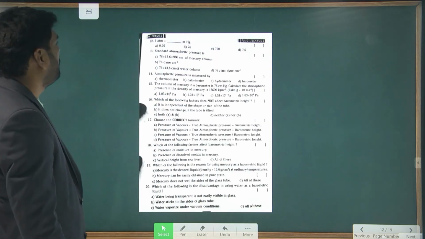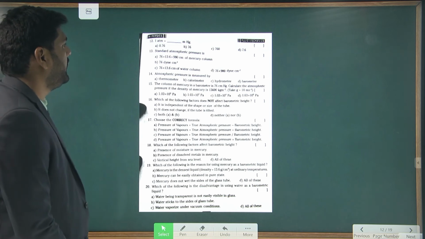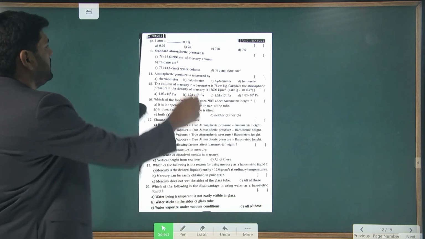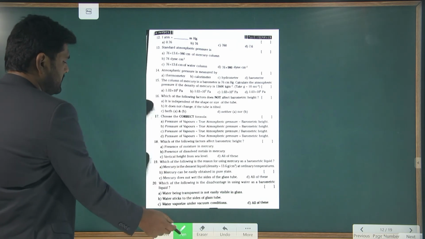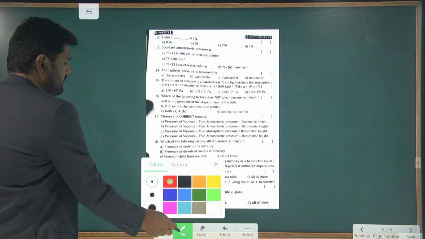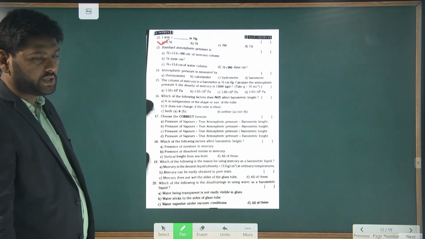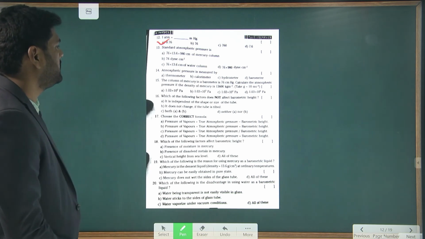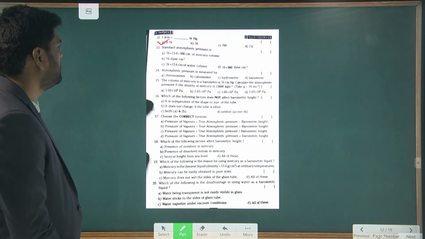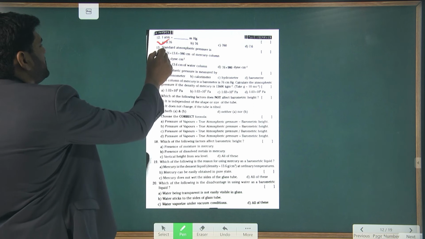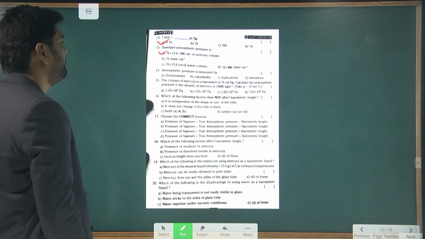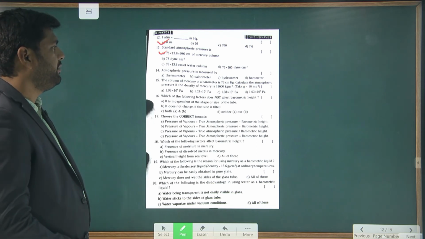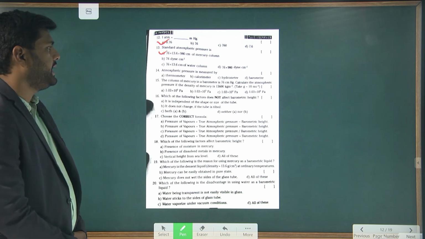Look here. 1 atm is equal to how many meters of mercury height? You are supposed to answer in meters. The answer is 0.76 meters of Hg, which represents the standard atmospheric pressure. In the CGS system, 76 into 13.6 into 980, a centimeter of mercury column, represents the standard atmospheric pressure.